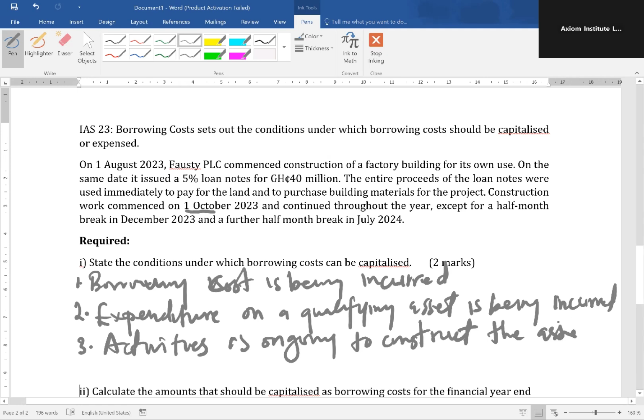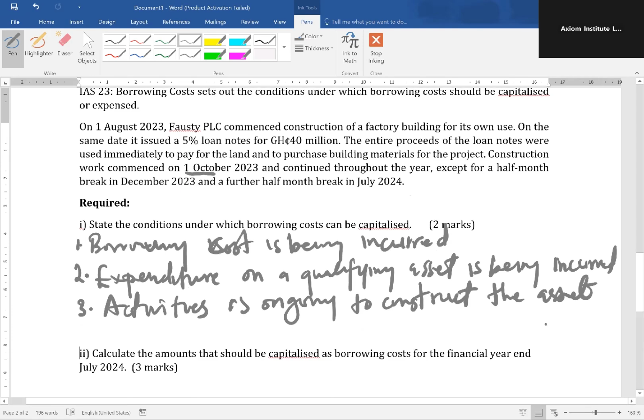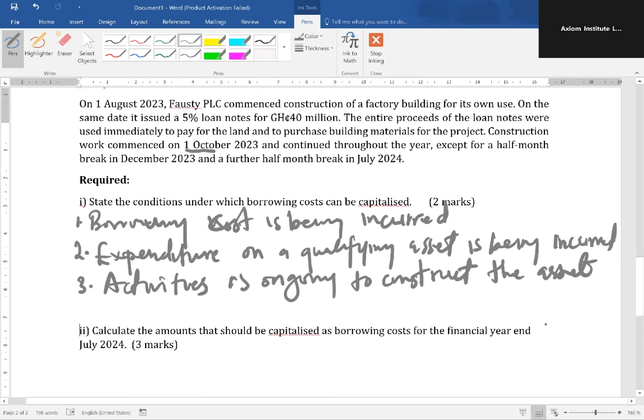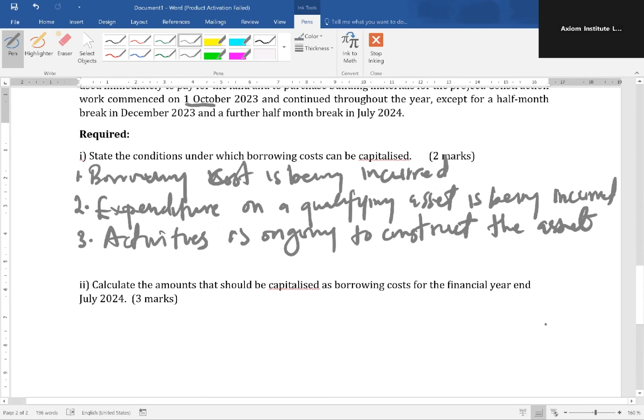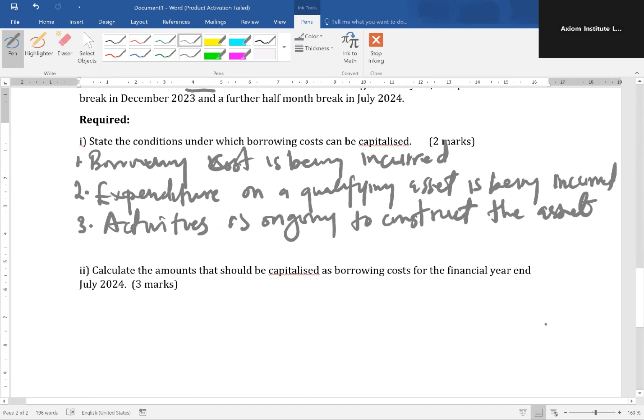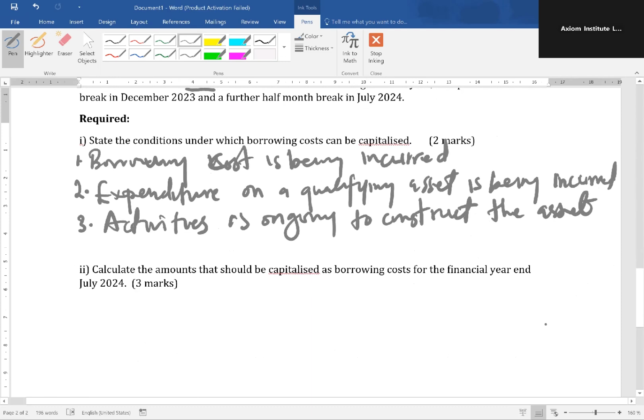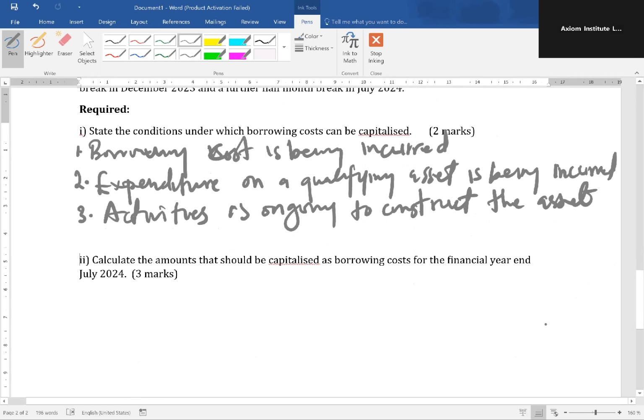So yeah, these are the conditions under which we capitalize borrowing costs. We should have gone for the loan and there should have been costs we are incurring for obtaining the debt finance. We should have also started incurring expenses on the qualifying asset and also activities to construct or complete the qualifying asset should be ongoing. These are the conditions we need to meet before we can go ahead and capitalize any borrowing costs.